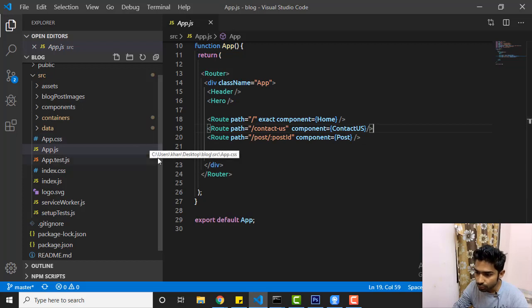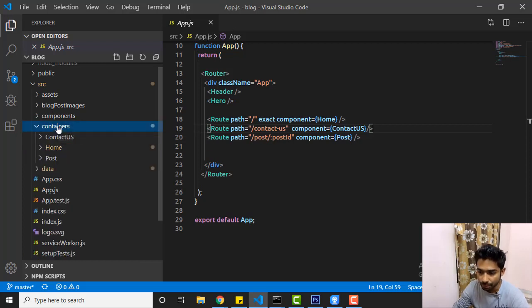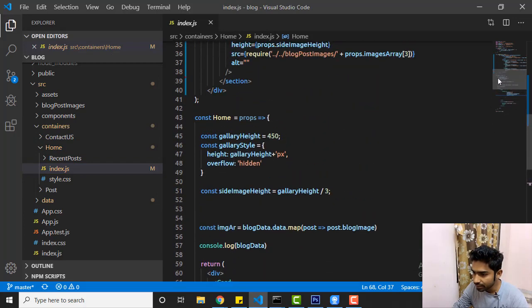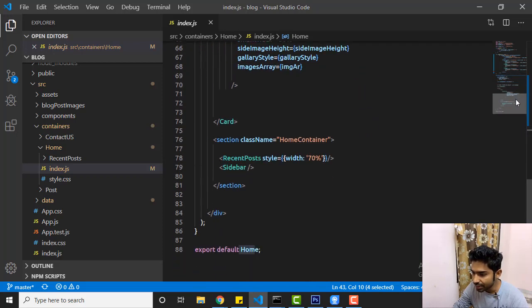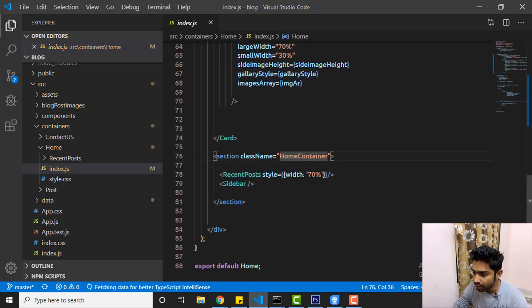So the first thing I want to do here is, if you see, we have app.js, and then we have containers, which are nothing but the web pages, and there we have a home page, and inside it an index.js page, right? If you remember, this is a const Home functional component, and inside this we have an image gallery and this section. This is what we have to notice. This is the recent post.